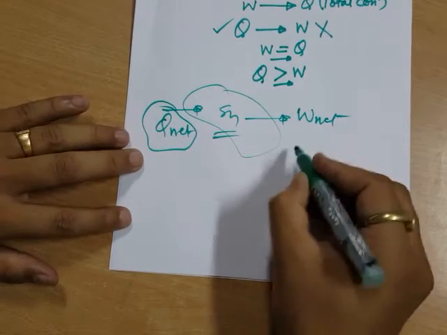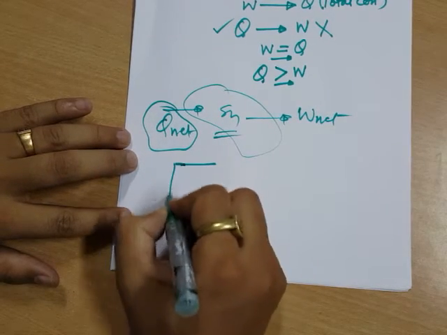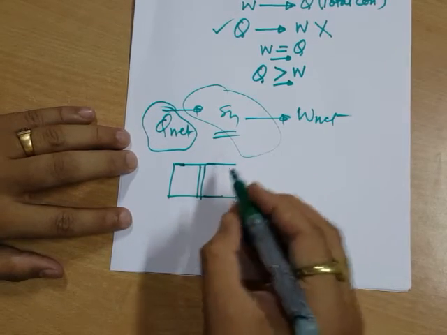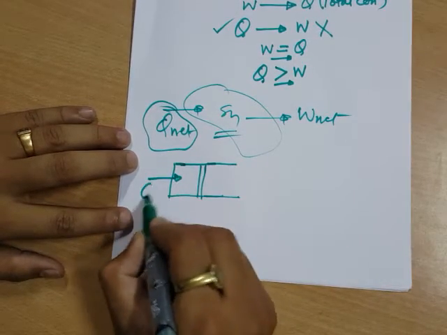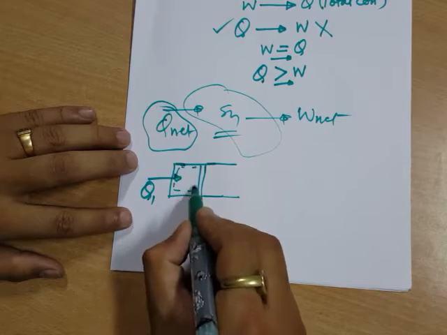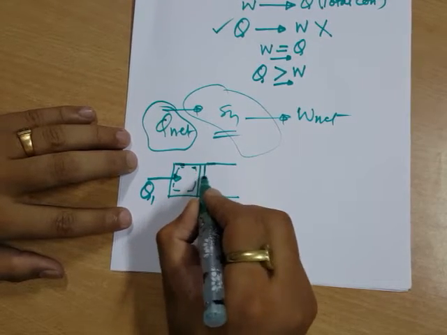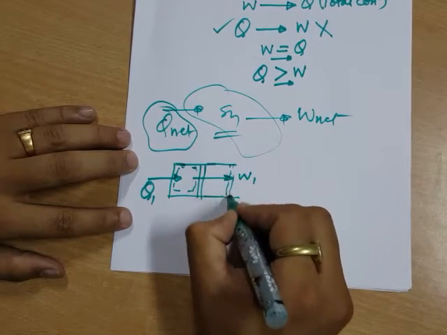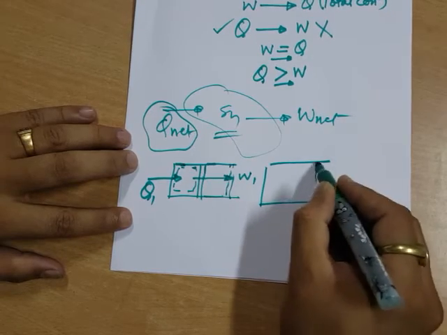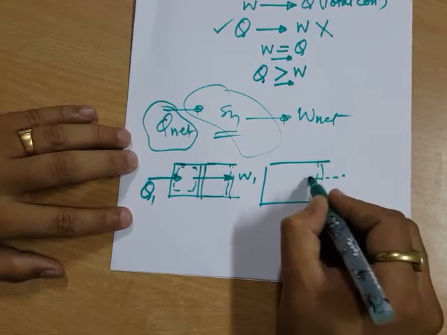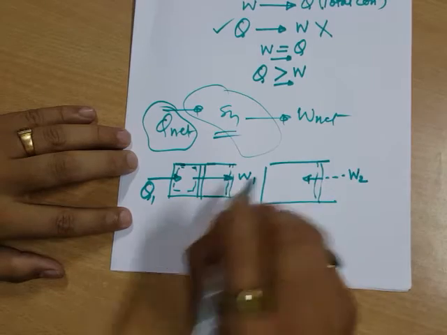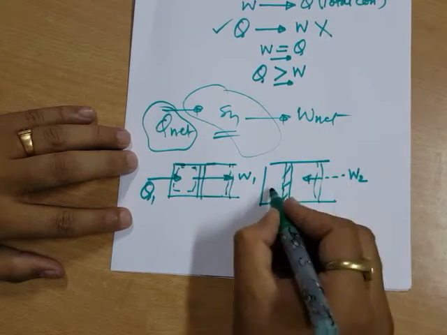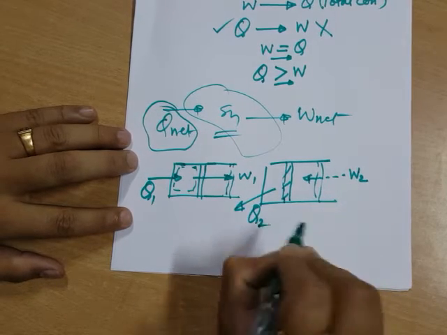For example, consider a piston-cylinder case. In this, we have a piston, and we are supplying heat to it, because of which the internal energy of the gas rises, and by virtue of this it is doing some work on its atmosphere, let us say W1. It has reached here. Now I am giving some work to it from this new position so that it can reach its original position, and here it is losing some heat.